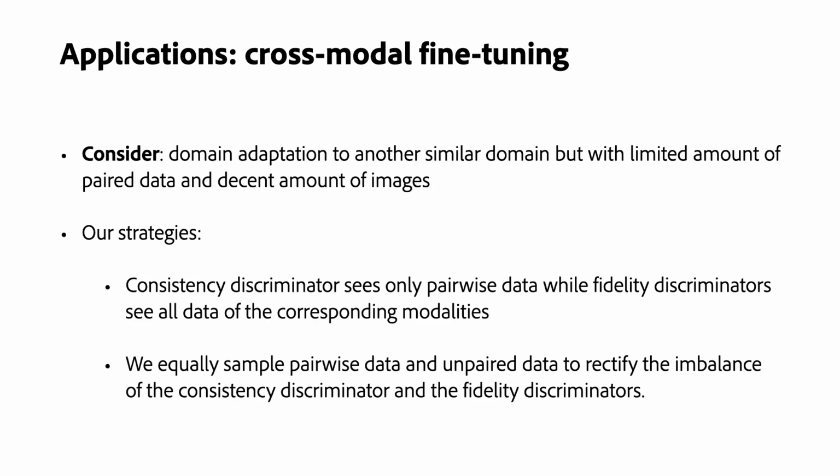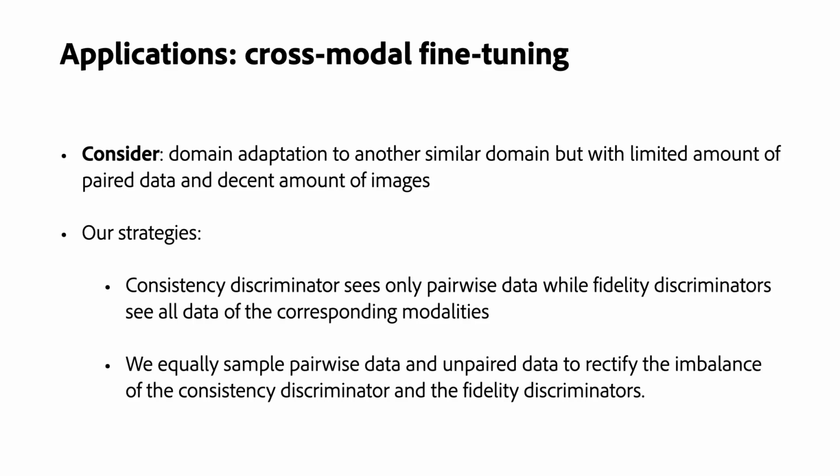In reality, there are cases where we may have a limited amount of pairwise data in a domain, but have a decent amount of RGB images. The pairwise data is not enough to train a generator from scratch, but the training can be relatively easier if we perform cross-domain adaptation.